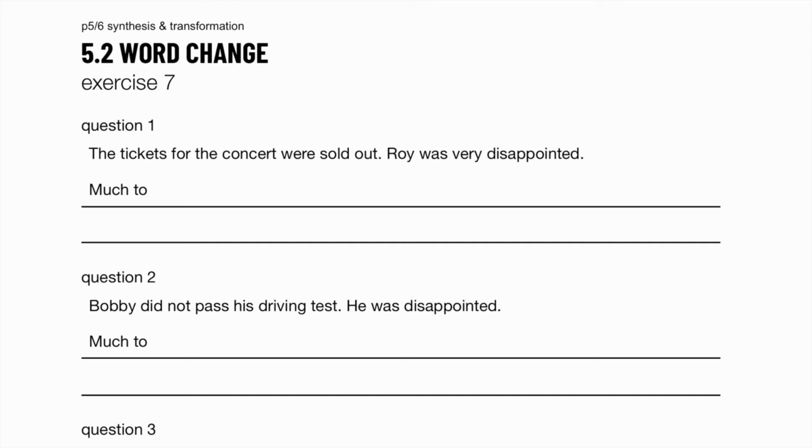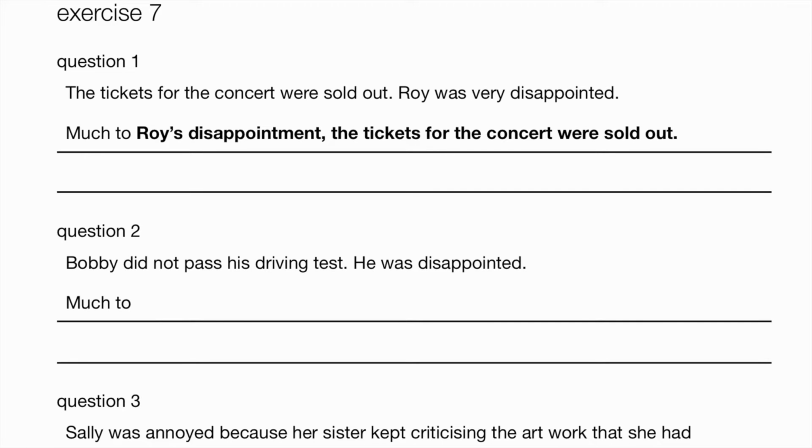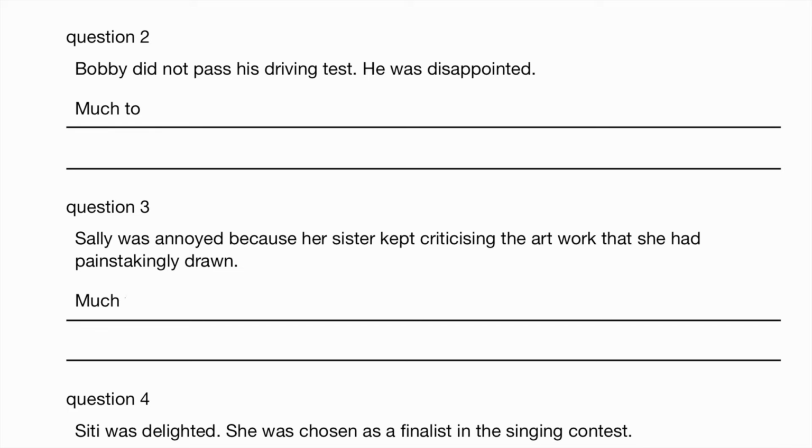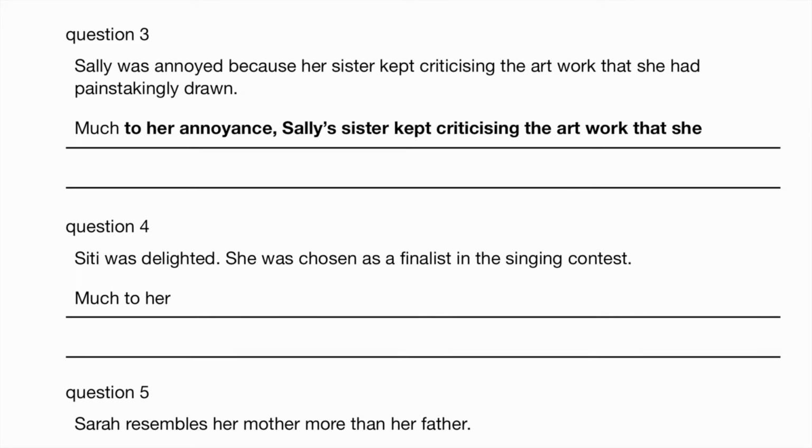Exercise 7. So disappointed, here we are going to say disappointment. Much to Roy's disappointment, the tickets for the concert were sold out. Again, we have disappointed, so much to Bobby's disappointment, he did not pass his driving test. Annoyed, the noun form is annoyance. So much to her annoyance, Sally's sister kept criticizing the artwork that she had painstakingly drawn.